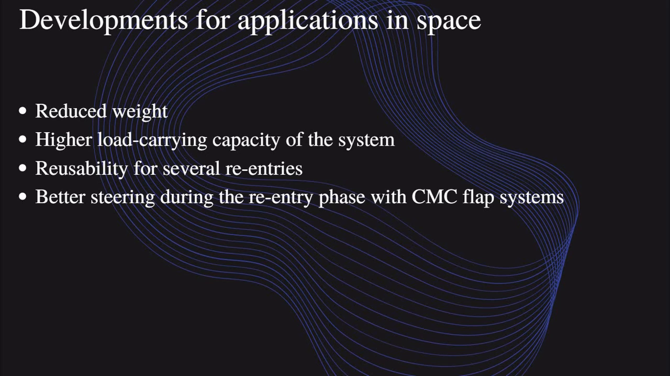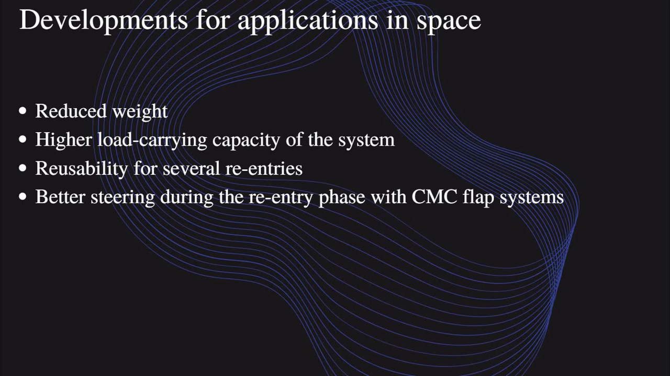And future development for application in space. Why do we update this material for future development? To reduce the weight. If you reduce the weight, we can increase the efficiency of aircraft or any spacecraft, and get higher load carrying capacity of the system. So in future we can easily go to the space station or any planet. So we need a higher load carrying capacity. So we definitely update the characteristics of the composite material.